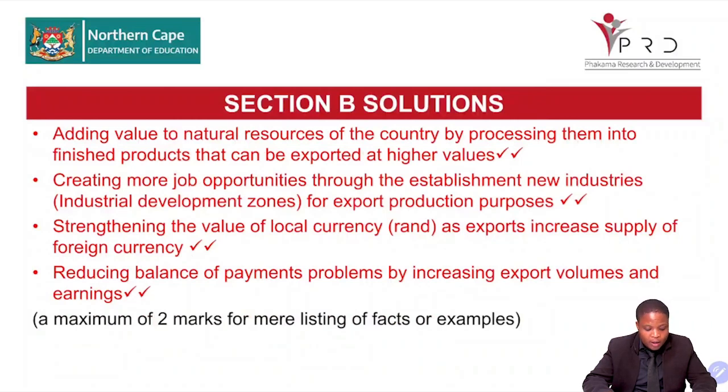Adding value to our natural resources. If there is more export, instead of us selling the natural resources as raw as they are, we start what? We start producing. That will be adding value to the natural resources of the country by processing them into finished products that can be exported at higher volumes. Right. When we are selling raw materials, they become cheap and we sell them at lower prices than when we are selling goods that have been added value to. So when a product has been added value to, it means that we have produced from raw material to final goods.